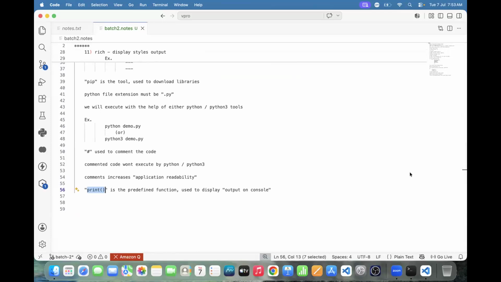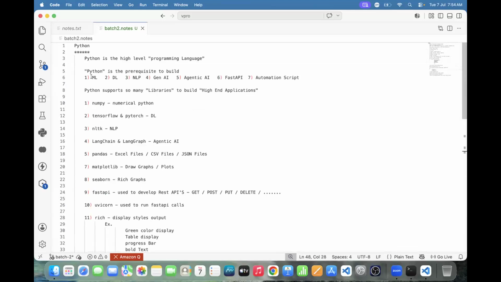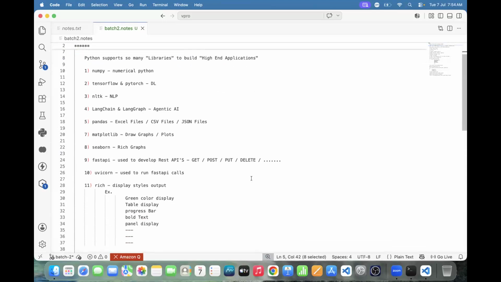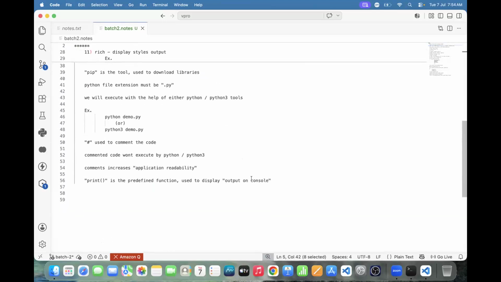And another thing: Python is the prerequisite for building machine learning, deep learning, NLP, and generative AI applications. And one more thing, how to build deep learning applications?